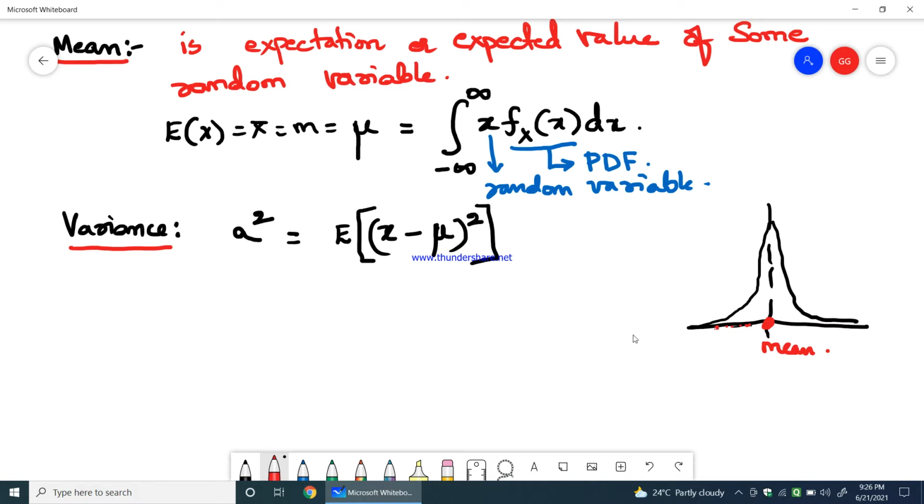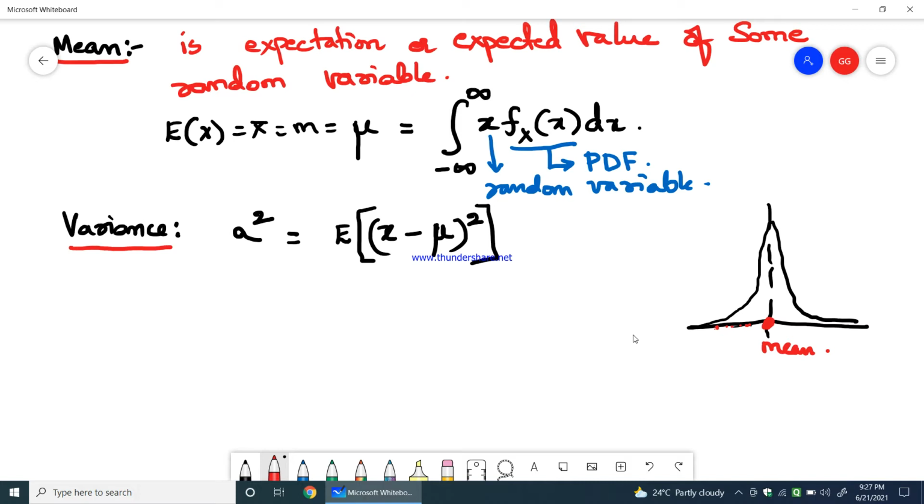It differentiates the other numbers in the set from the mean. So variance gives a comparison of all other random variables in the set with the mean. How far those numbers are from the mean value, that is what the variance parameter will give you.